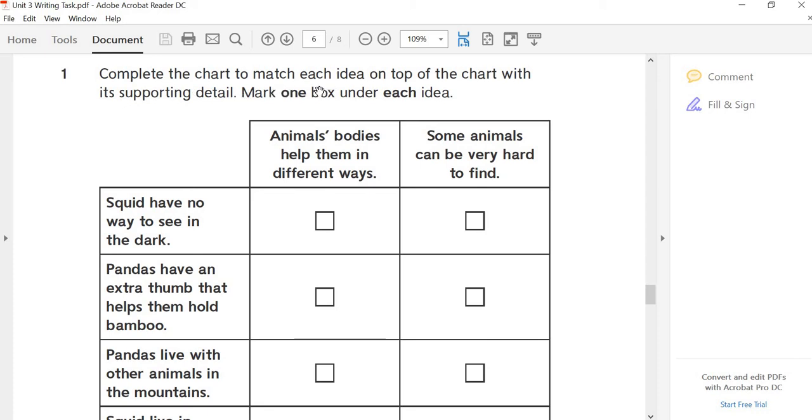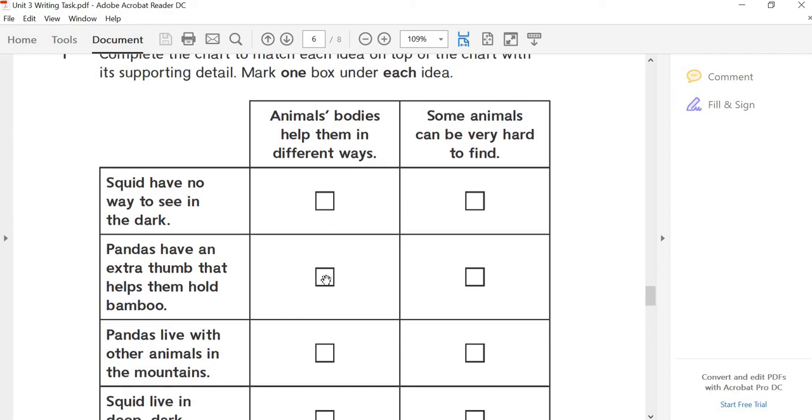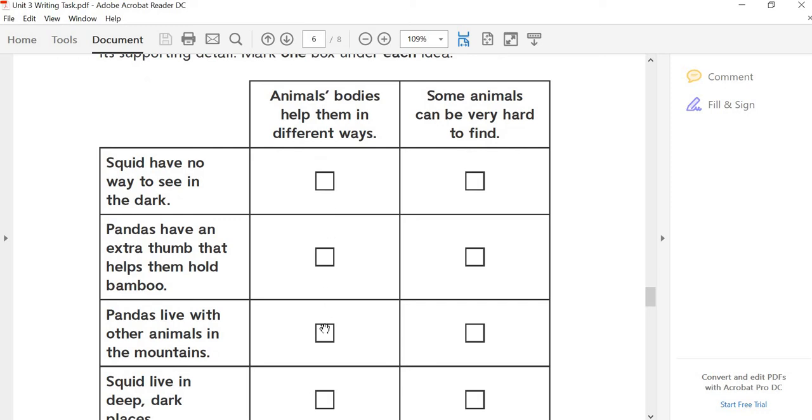Complete the chart to match each idea on top of the chart with its supporting detail. Mark 1 box under each idea. These are your ideas. There will only be 1 box marked, okay? So animals' bodies help them in different ways. Which one of these supports that animal bodies help them in different ways, okay? You will only choose one of these.